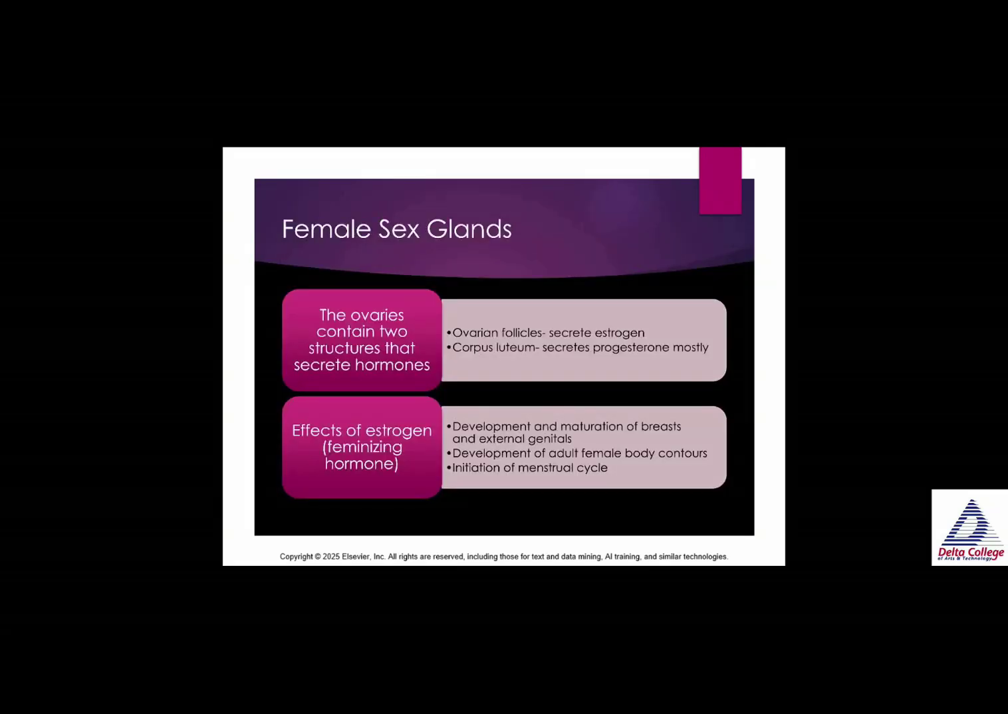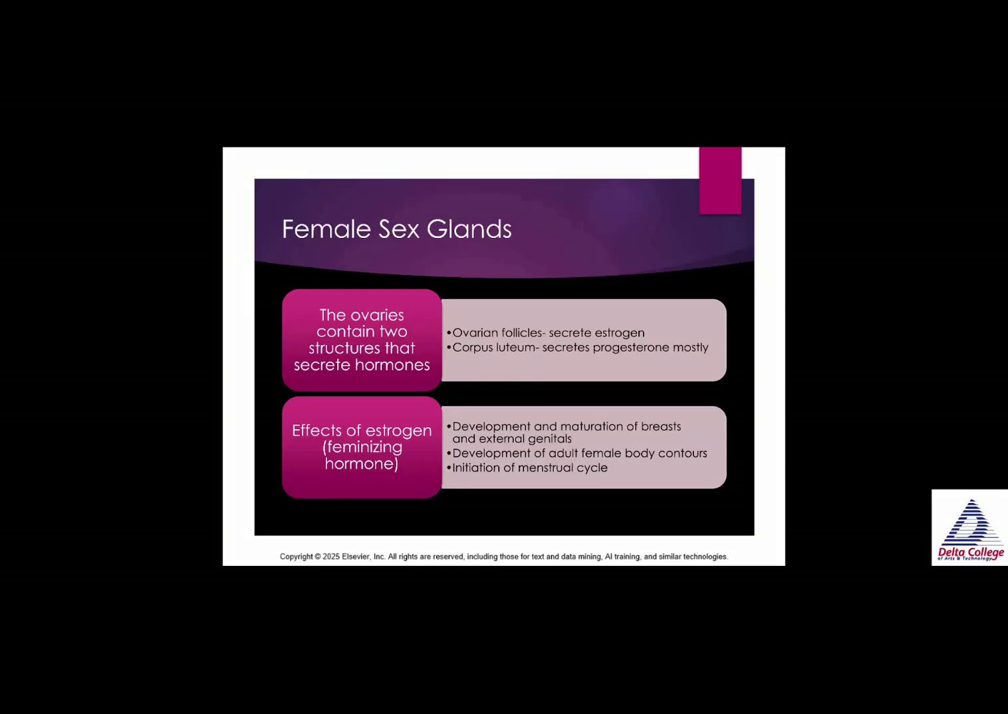Now let's talk about female sex glands. The ovaries contain two structures that secrete hormones: the ovarian follicles, which secrete estrogen, and the corpus luteum, which secretes progesterone mostly. So corpus luteum secretes mainly progesterone, just a tiny bit of estrogen, but mainly progesterone.